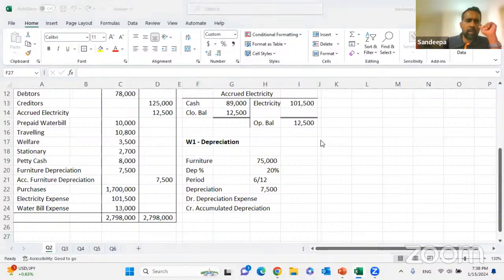Can sir explain how drawing comes to the debit side? Drawing is always a debit balance. Drawing is where the owner is withdrawing the money or the items. When the owner withdraws money for his personal use, the cash balance will come down. Then it will be a reduction of equity. Equity is a credit balance, so the reduction of equity is a debit. Drawing is always a debit balance.